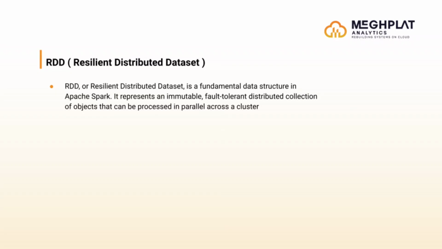So, in a simpler way, we can say that it is a dataset which has been pre-processed. Pre-processed here means the dataset has a very low chance of having null values or repeated values. RDDs are the building blocks of Spark applications and are designed to provide a high-level abstraction for distributed data processing, right? Now let's understand each term of RDD, right?